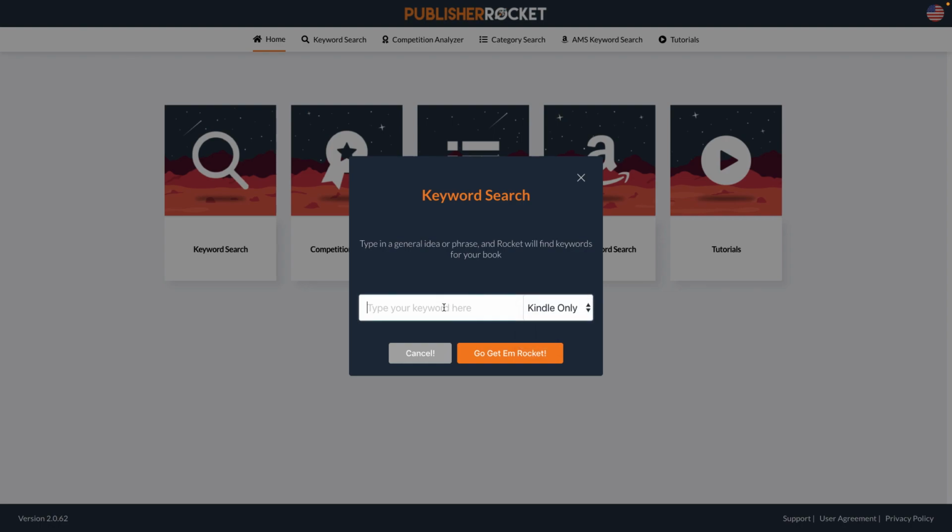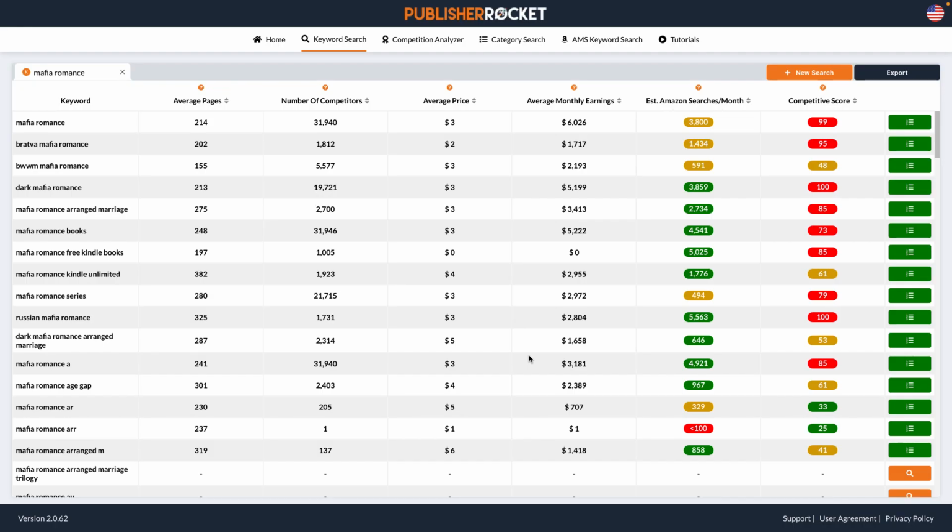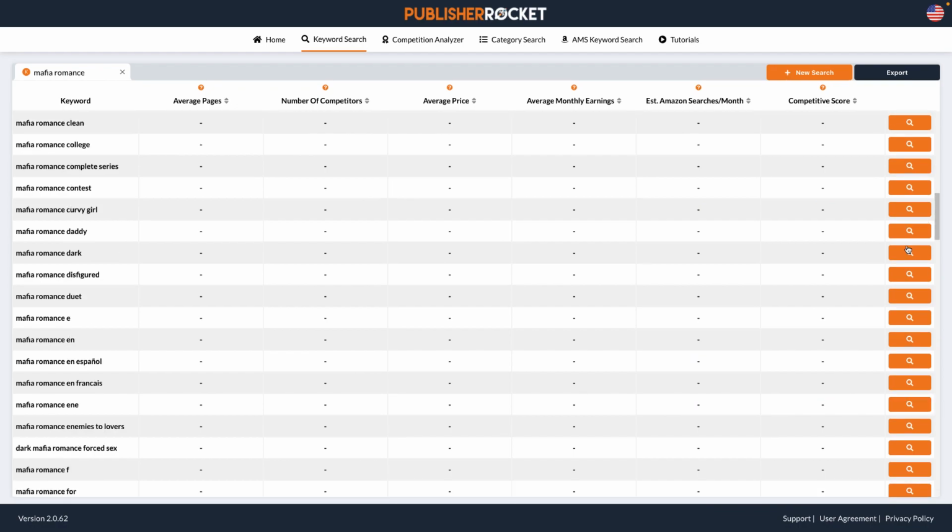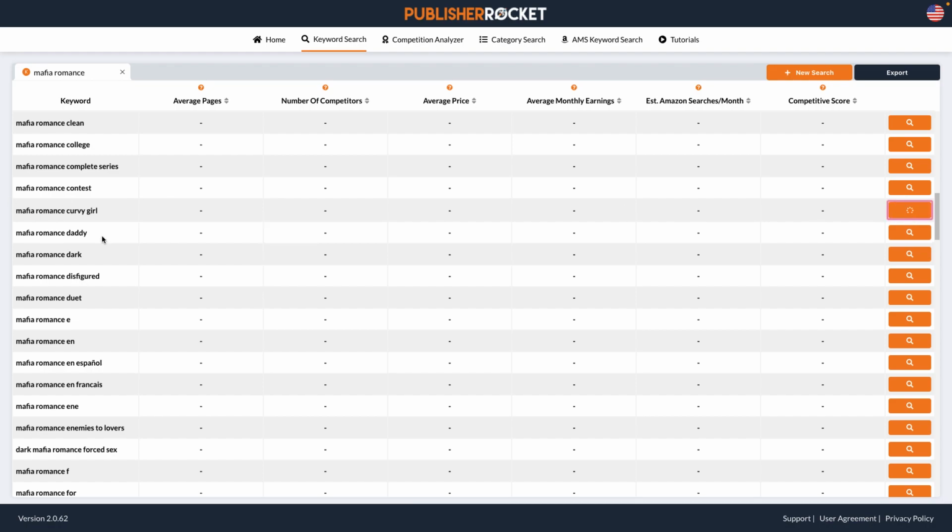The first keyword let's search is mafia romance. I'm going to do Kindle only. I'm not worried about books right now because it's usually paperback. And as you can see, I actually have already looked this up beforehand. But normally there are these little spy glasses here on the end that you press, and you analyze.